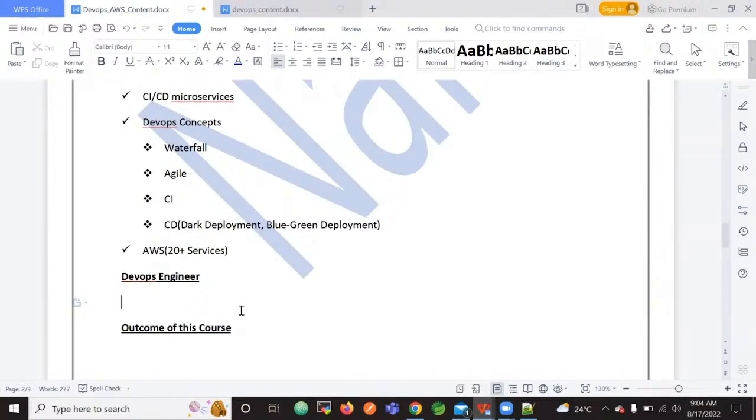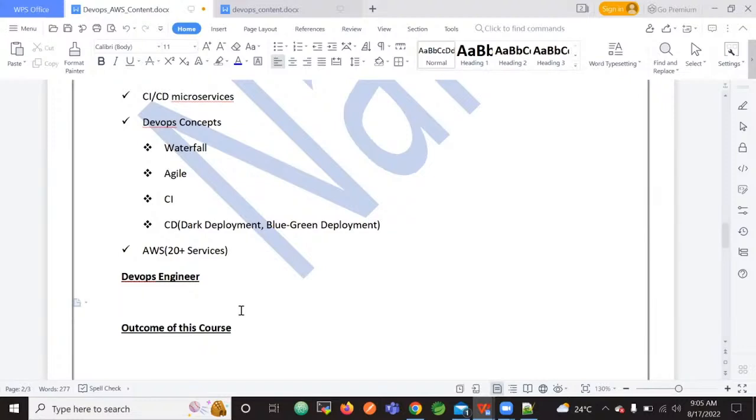DevOps engineers need to be always in sync or in communication with the development team. At least a DevOps engineer should have an idea, not experience, of how Java applications can be deployed, how React.js applications can be deployed, how Python applications can be deployed. At least an idea, not at the programming level. For example, Java applications come in two types, Maven build and Gradle build. So how to set up a Maven build, how to set up a Gradle build. At least these concepts we should know.